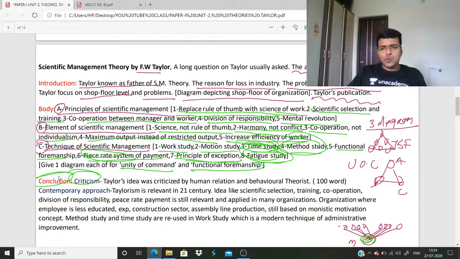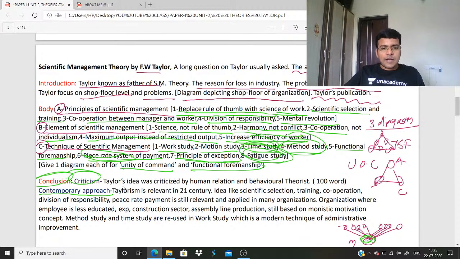Listen, many of you students don't write criticism, just write down Taylor and finish the answer. No, you will not get good marks if you do not write criticism and the contemporary approach. What is the contemporary approach? Understand and go there. Go to the Unacademy learning app and watch my 5 classes. You will get depth on this contemporary approach. What is the contemporary approach? What is criticism? Just go and see these classes. There are 5 classes I have already taken.